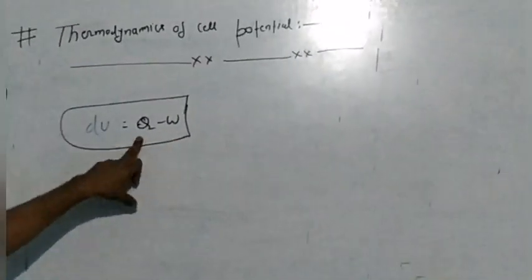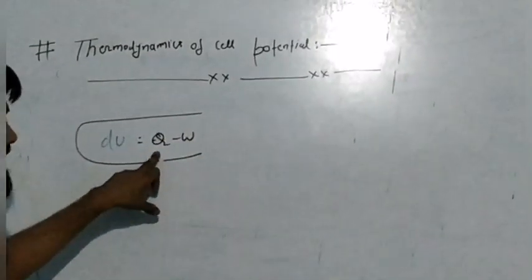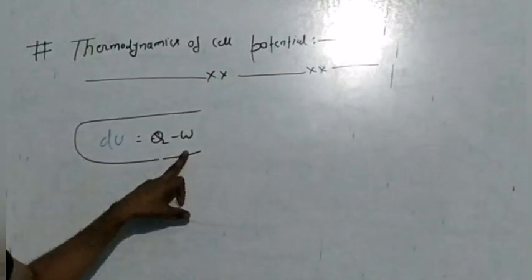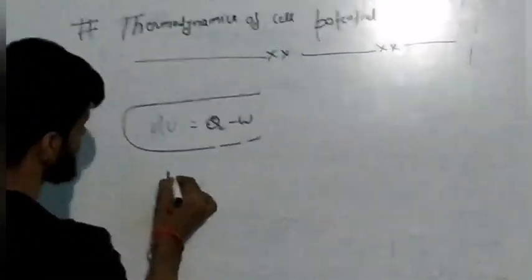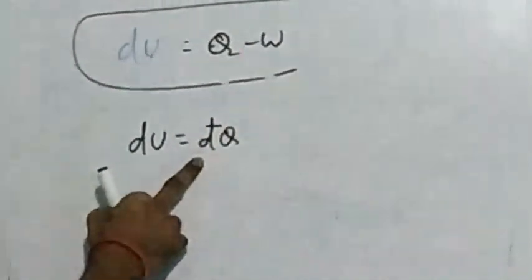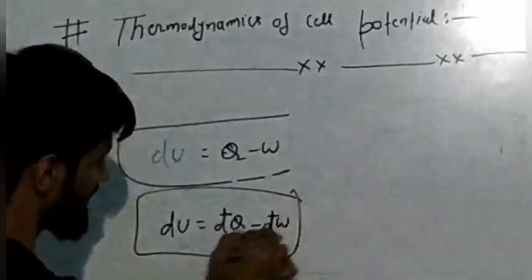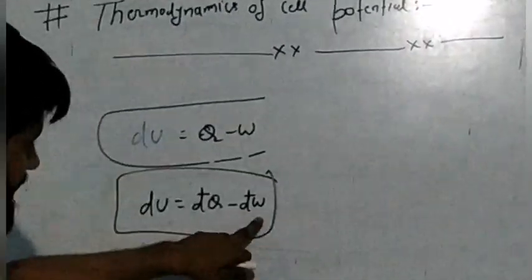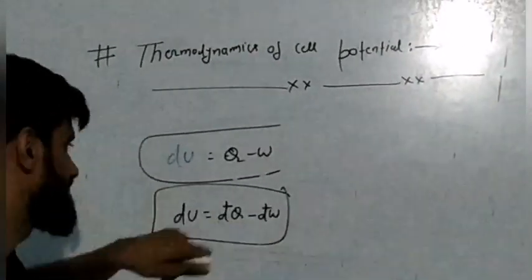It is an inexact differential, not a full differential. That's why you can't write dQ minus dW. Or if you want, you can write it with a slash through the d, to show it is an inexact differential, minus dW, because Q and W are not properties of the system.